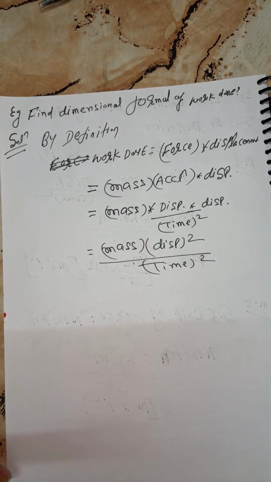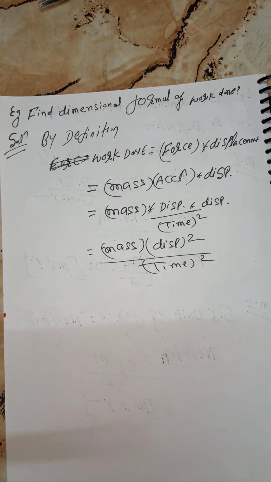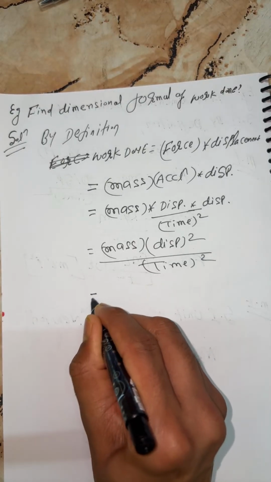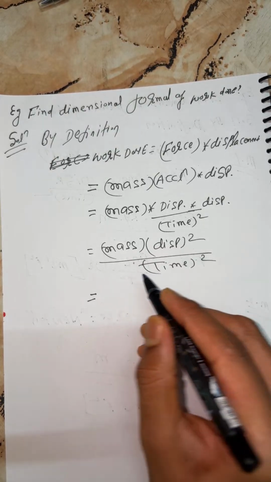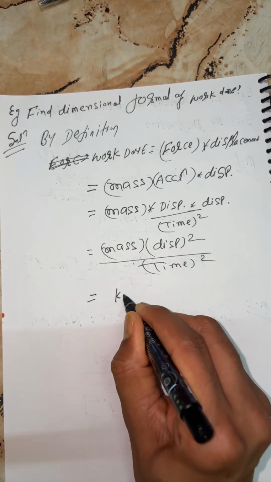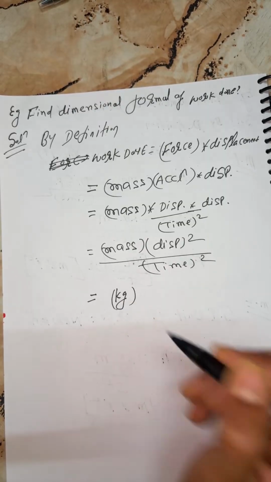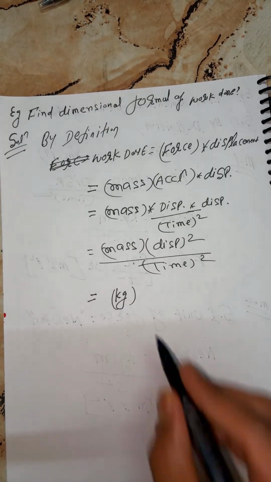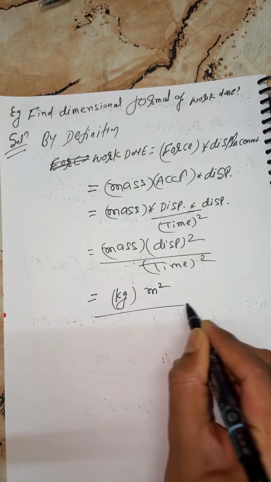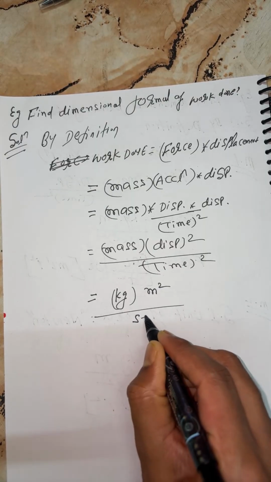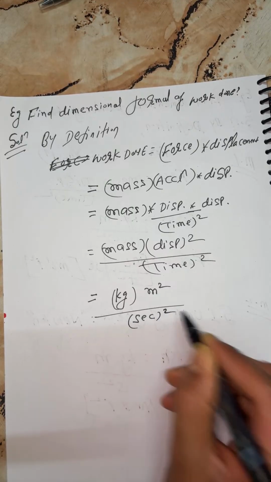Now we have to convert the entire thing in terms of units here. So tell me everyone, what is the SI unit of mass? Kilogram. What is the SI unit of displacement? Tell me, this is meter square. What is the time, students? You can say this is second whole square.